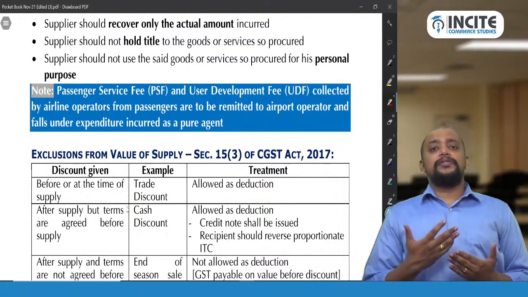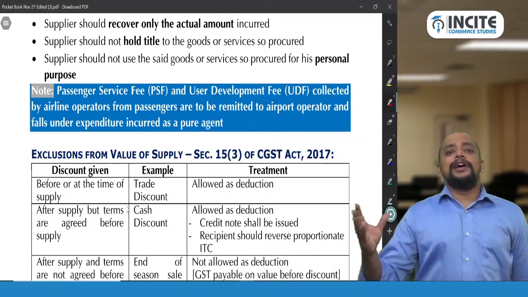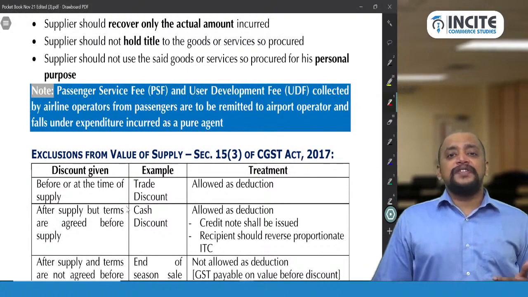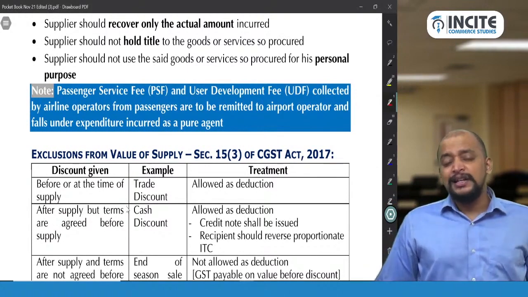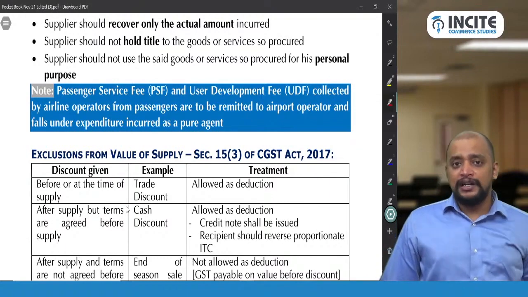For example, Airports Authority of India, AAI. Now there is an airline operator, Indigo Airlines. Indigo Airlines will be collecting this passenger service fee and user development fee from the passengers, and they will be remitting it to the Airport Authority of India.